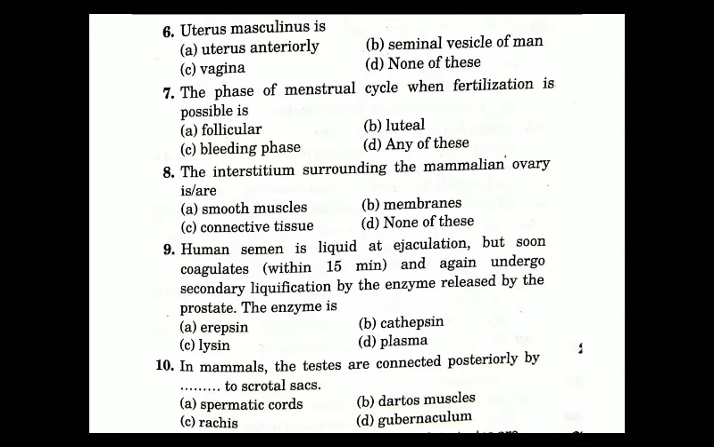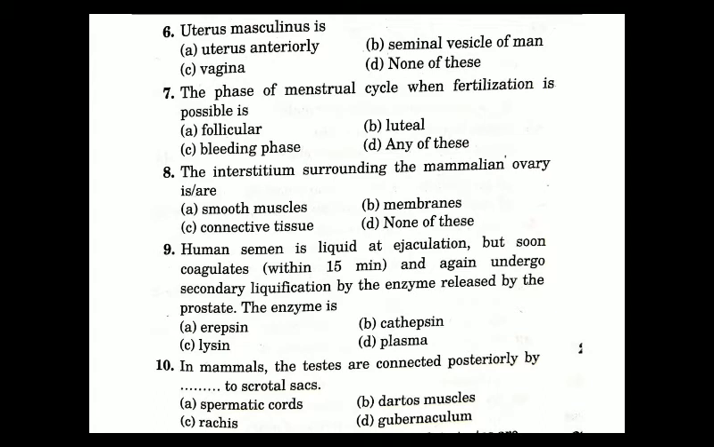Next question: the phase of menstrual cycle when fertilization is possible is. So here we have to read that question once again. The phase of menstrual cycle. The menstrual cycle is divided into 4 different phases: menstrual phase, follicular phase, ovulatory phase, and luteal phase. Here the word possible is given. It is not that 100% it will be sure.